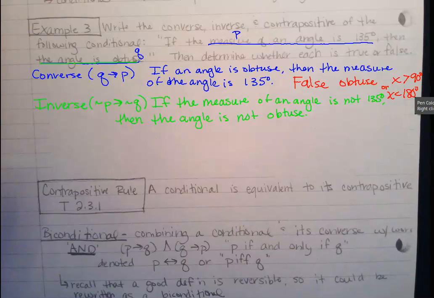How about its truth value? Or what if it's true or false? So if the measure of an angle is not 135 degrees, then the angle is not obtuse.